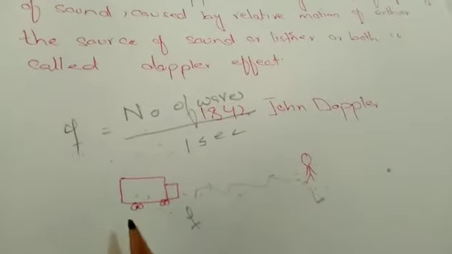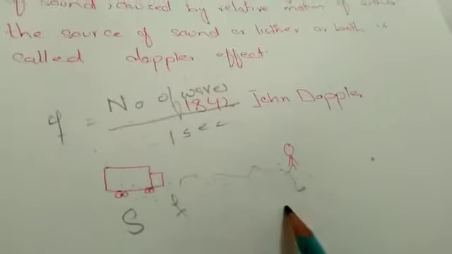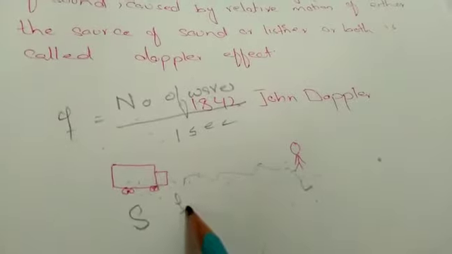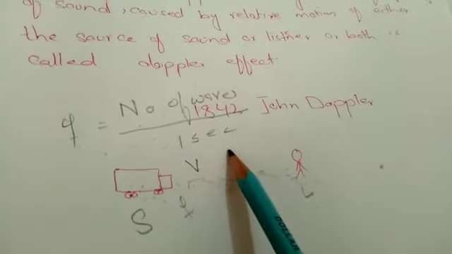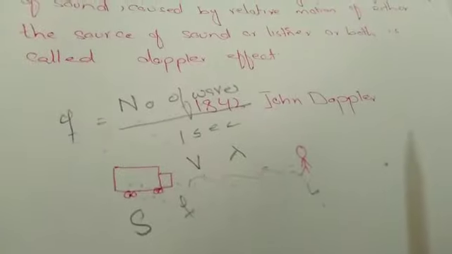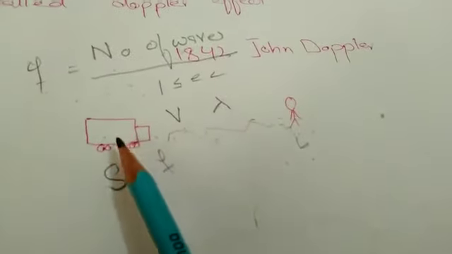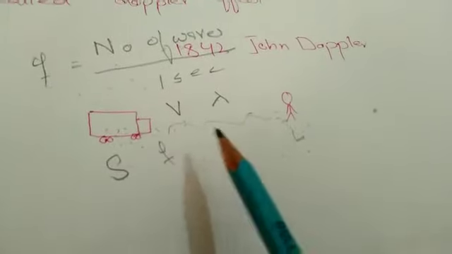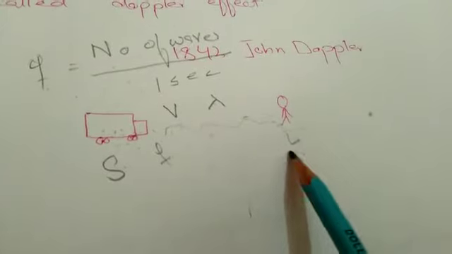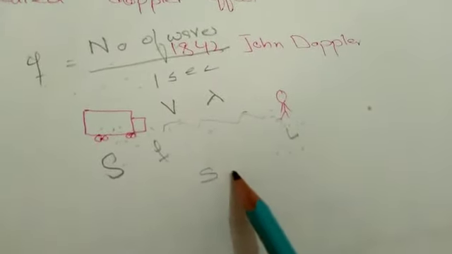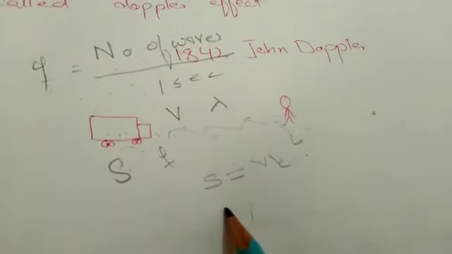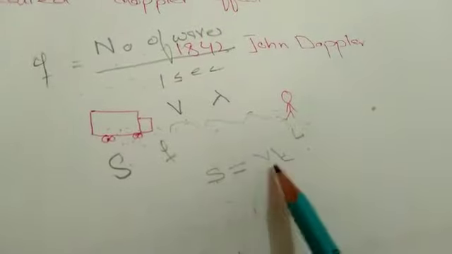For further explanation of the Doppler effect, let us consider a sounding source S and a listener L. This sounding source generates sound waves of frequency f having speed v and wavelength lambda. Initially, when the sounding source and listener are both at rest, we find the distance between the source and listener by using the definition of speed, v is equal to s by t, distance traveled per unit time, and s is equal to vt.